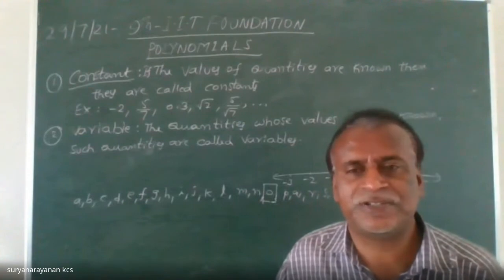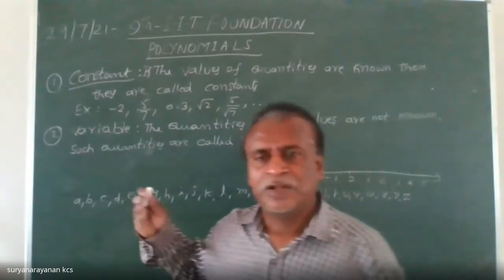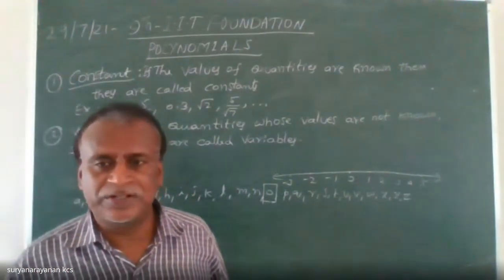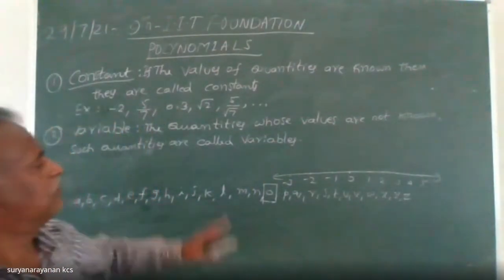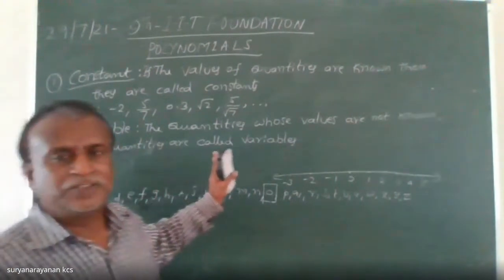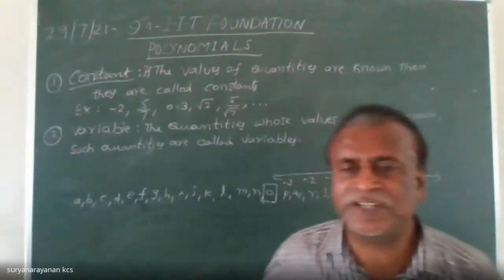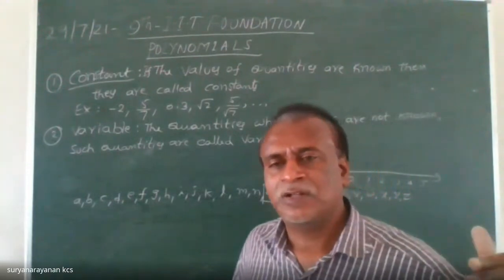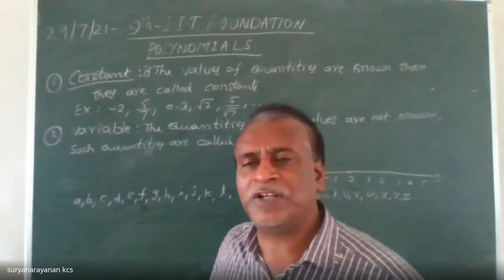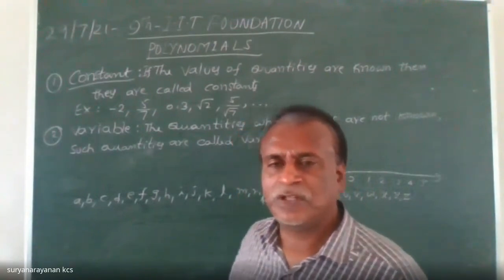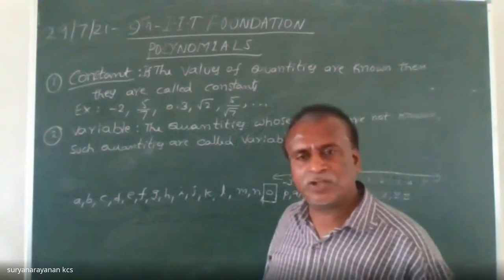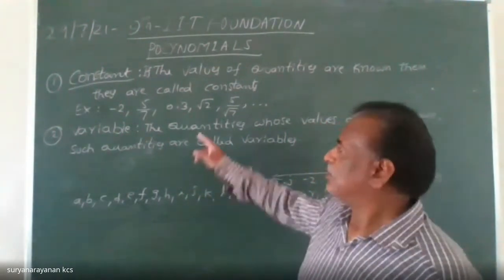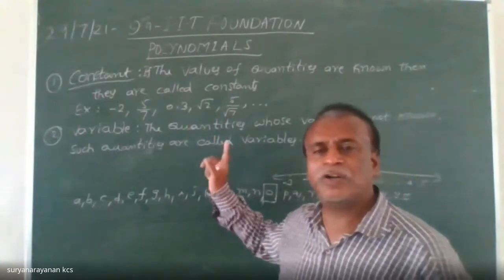Arbitrary constants, okay my children, I will explain later. Now we are discussing variables. Simply to say, unknown quantities. Unknown means the value of the quantity is not known. They are called unknown quantities, and these unknown quantities are called variables.